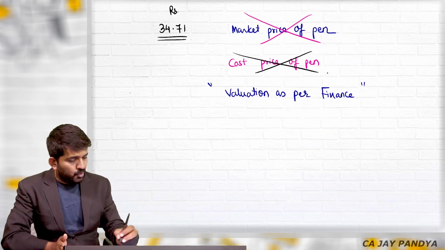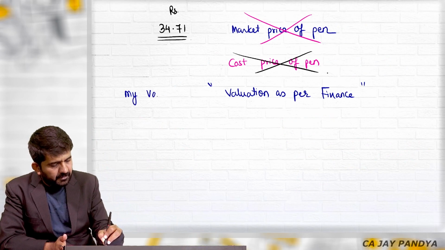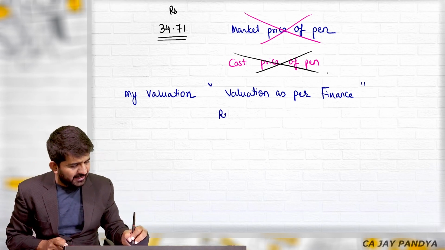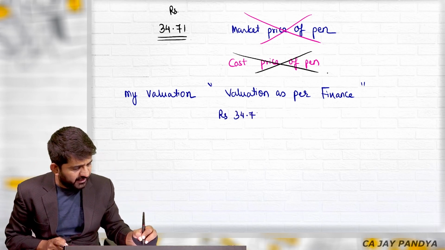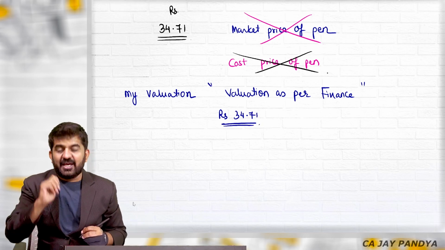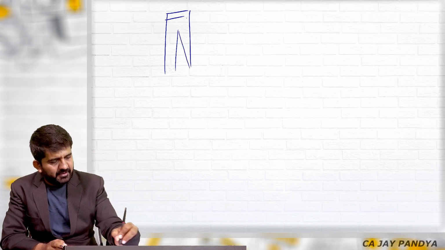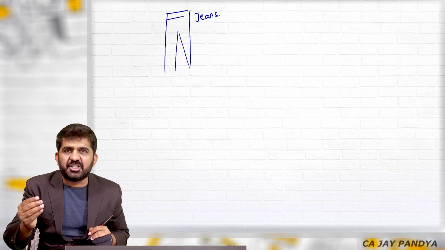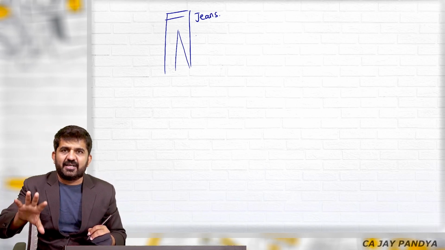So it is only my valuation. I feel this pen is worth 34.71 rupees. Sir, how will this be helpful? Try to understand. I went to a showroom where there were jeans. Now my drawing is not very good, but assume this is a pair of jeans. I touched those jeans. I saw the company. I felt those jeans.